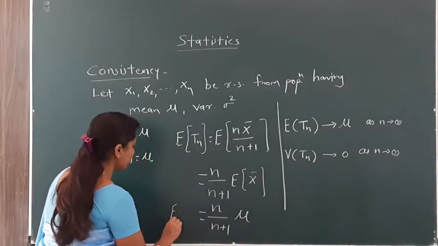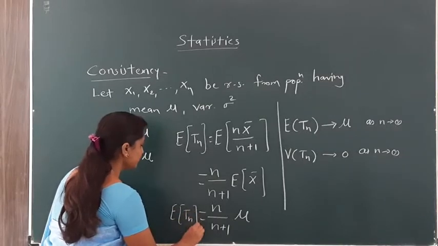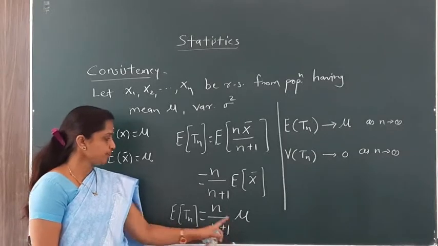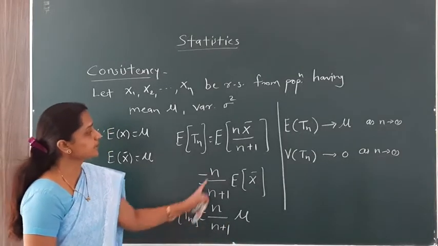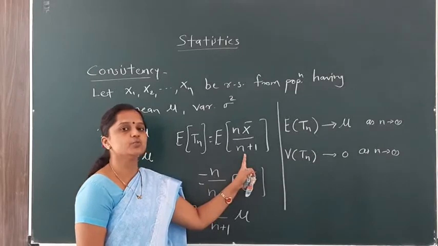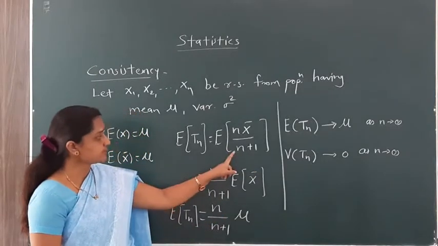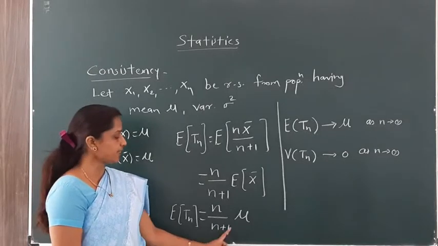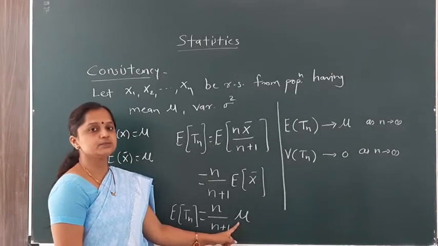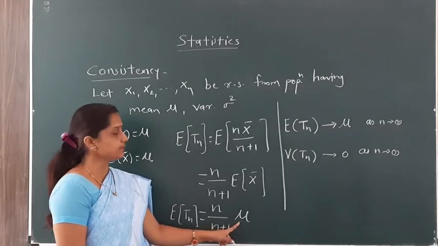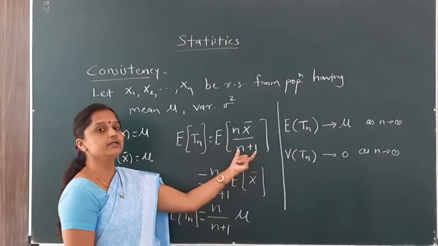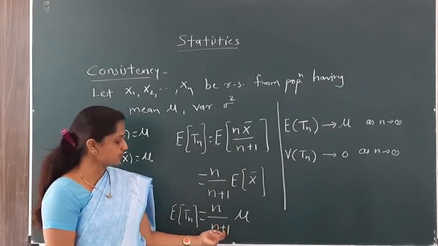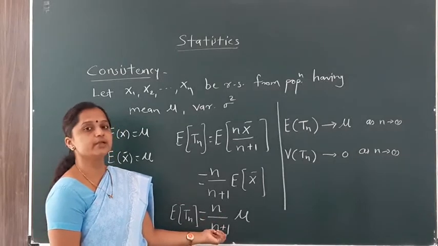Means here we have found that the expectation of Tn is equal to n divided by n plus 1 times mu, where Tn is n x bar divided by n plus 1. Hence this estimator is not an unbiased estimator for population parameter mu. Okay. Here we have proved that this statistic n x bar divided by n plus 1 is not an unbiased estimator for mu, because bias is there. This bias, n upon n plus 1, appears here.